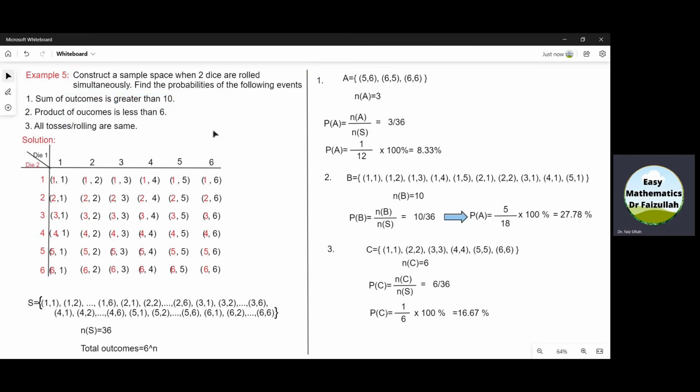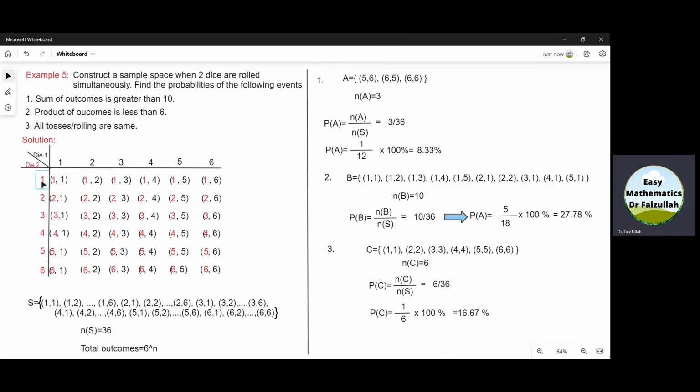To find a sample space, we present the outcomes of one die in black color on the horizontal line, and the outcomes of another die in red color on the vertical line.